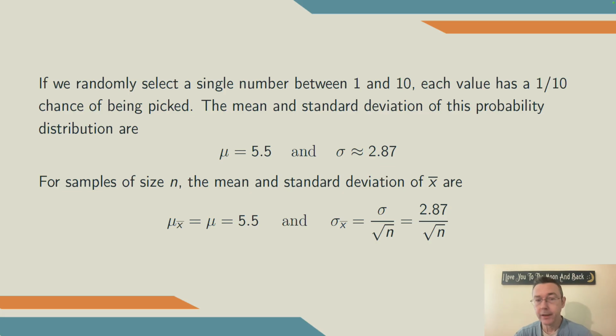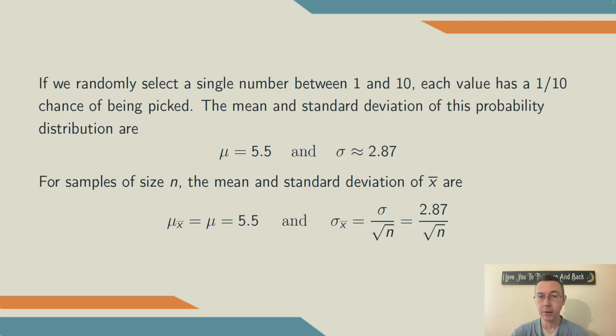If we randomly select a single number between 1 and 10, obviously each value has probability 1 in 10, and we can compute the mean and standard deviation of that discrete probability distribution very directly. I recommend you try that for practice and confirm that you get a mean of 5.5 and a standard deviation of 2.87.